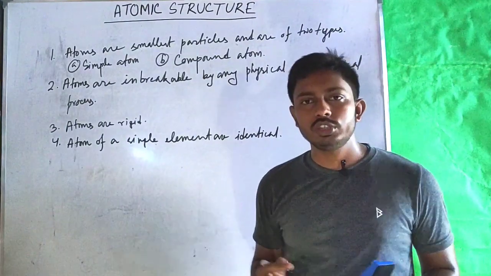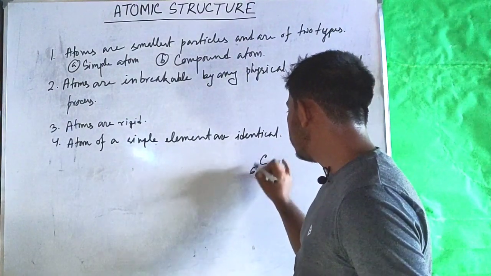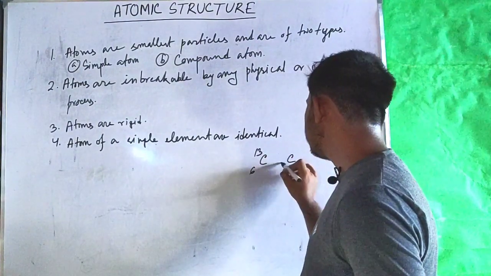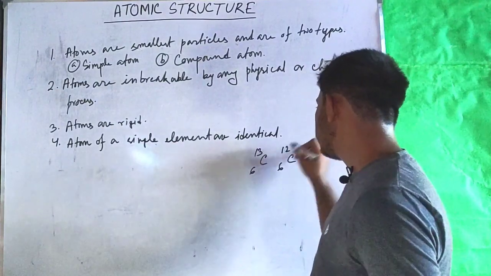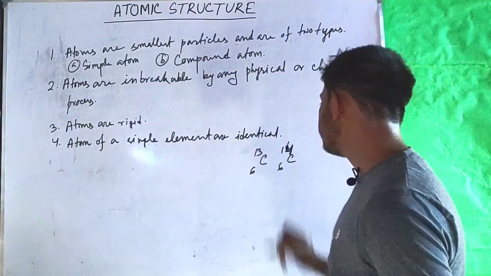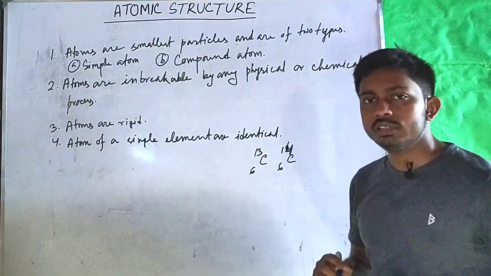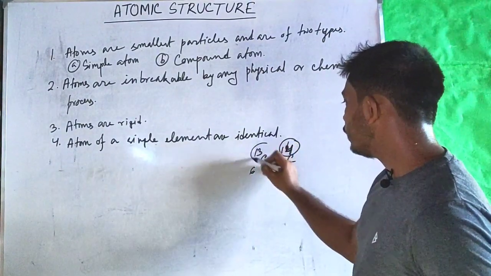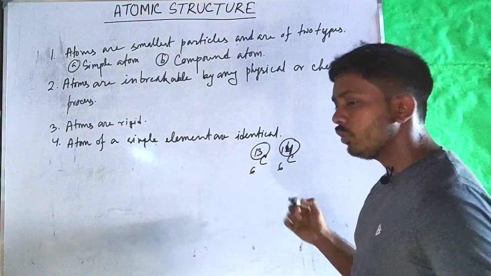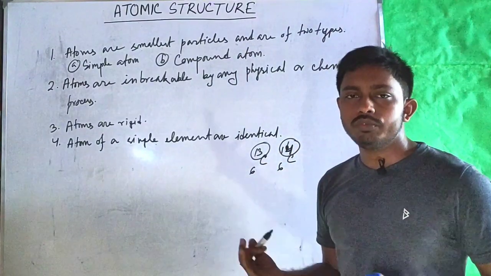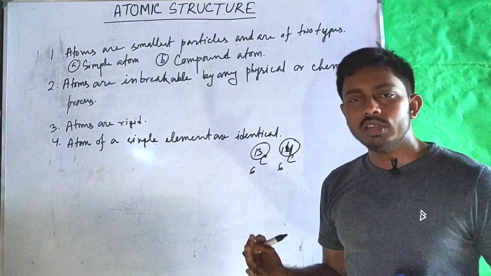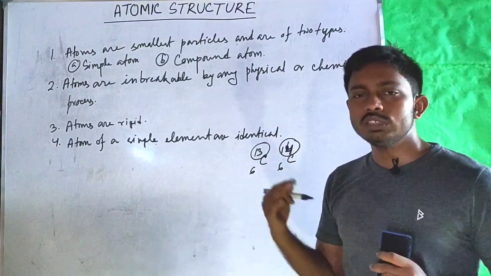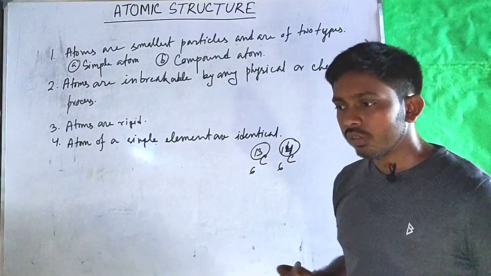For example, if we take carbon 13 and carbon 14, two isotopes, then we can see that their mass numbers are different. So their atomic weight will also be different. So they will be different in their physical appearance, although they are the atoms of the same carbon element.